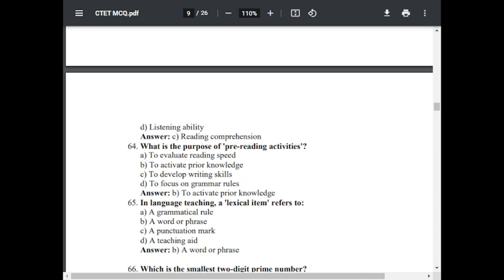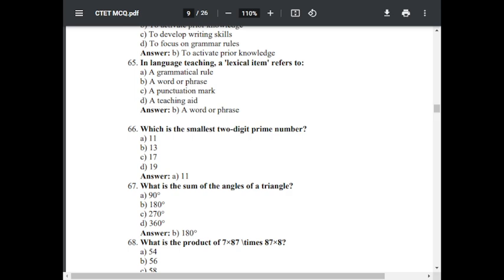Question number 65. In language teaching, a lexical item refers to. Option A, grammatical rule. Option B, a word or phrase. Option C, a punctuation mark. Option D, a teaching aid. The correct answer is a word or phrase. Option B is correct.